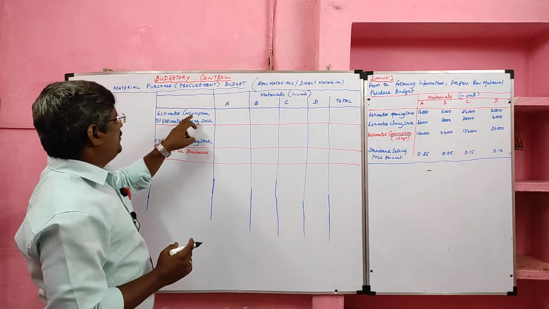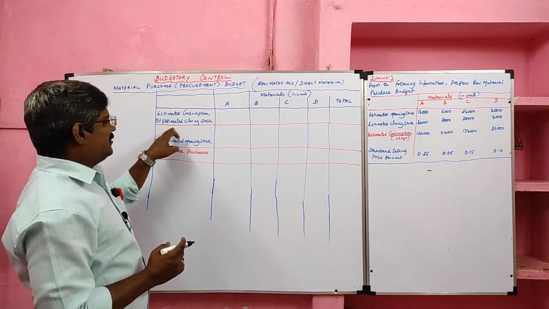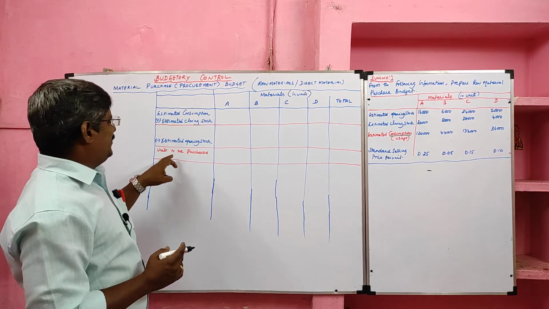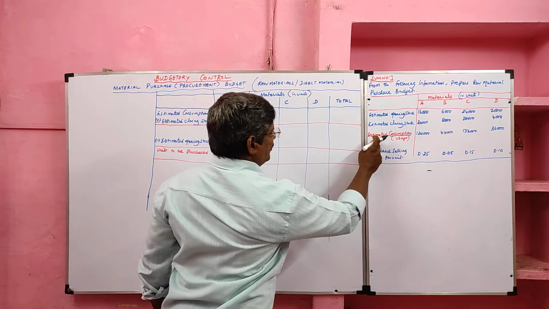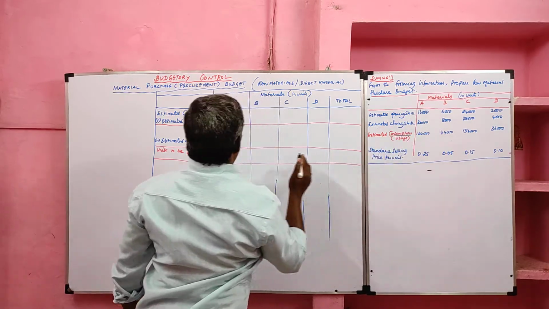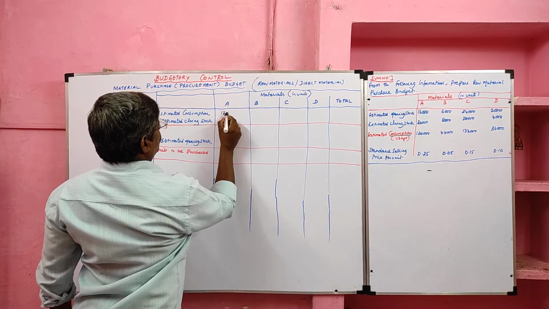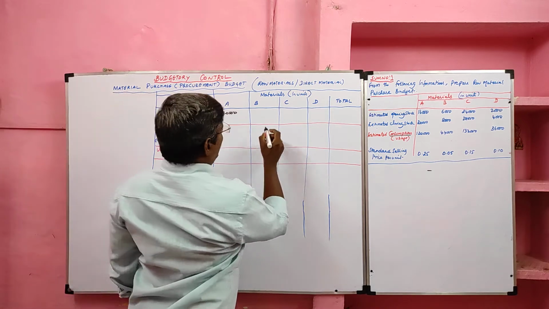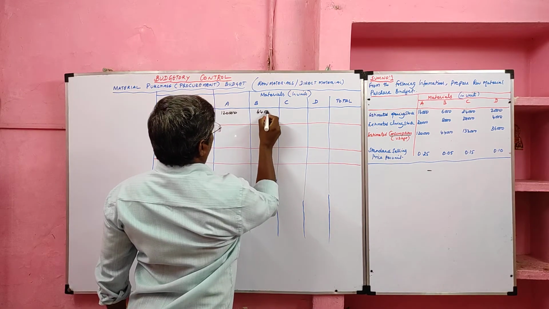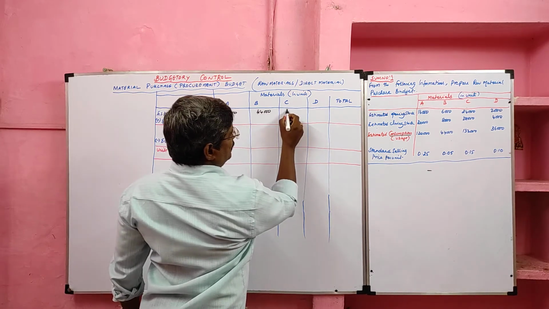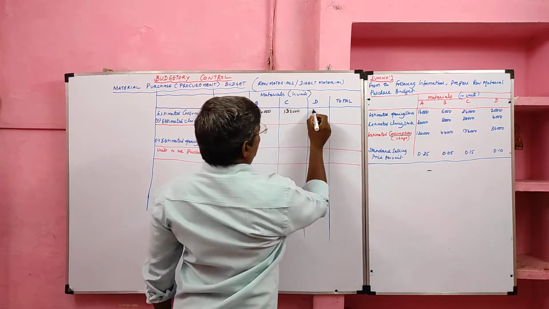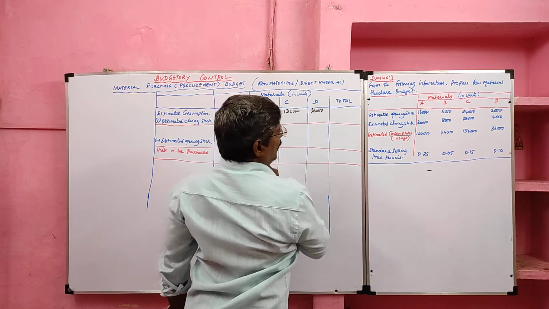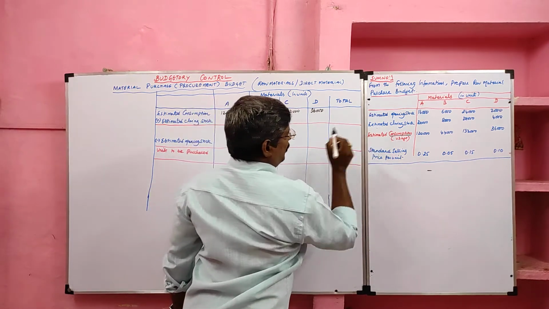What is the formula? Estimated consumption plus estimated closing stock minus estimated opening stock. We'll get the units to be purchased. Estimated consumption for material A is 1,20,000 units. For B, 44,000. For C, 1,32,000. For D, 36,000. Then we need closing stock.